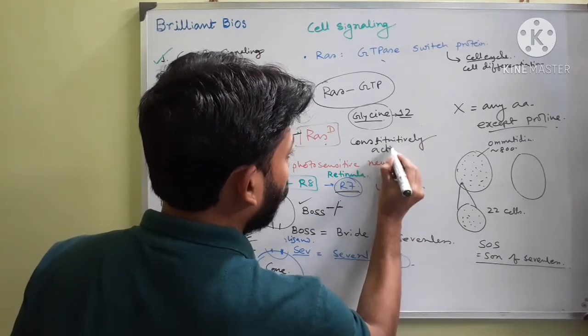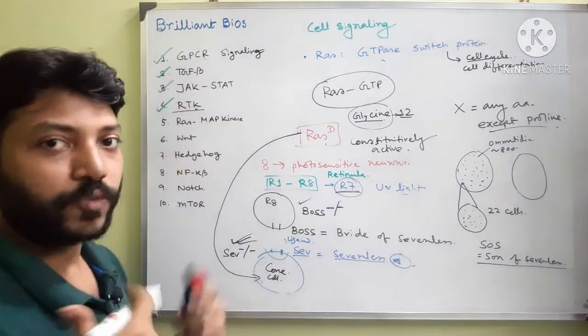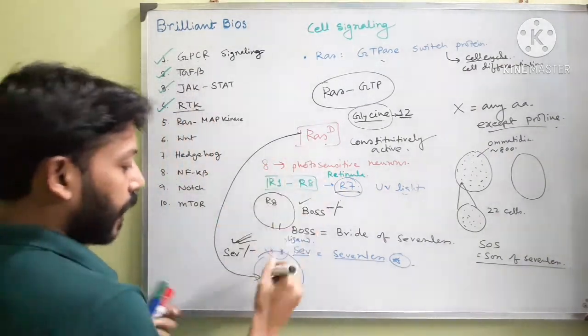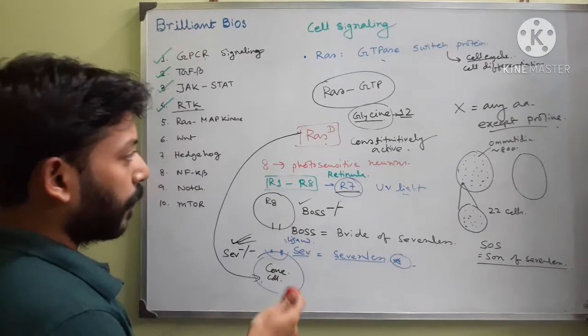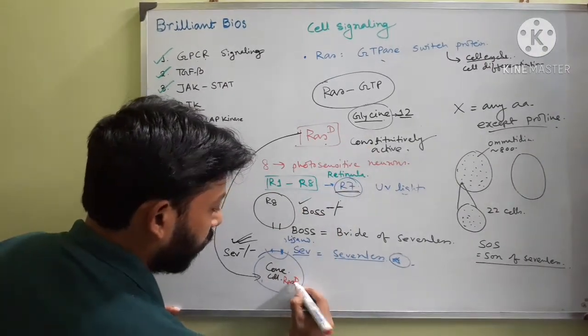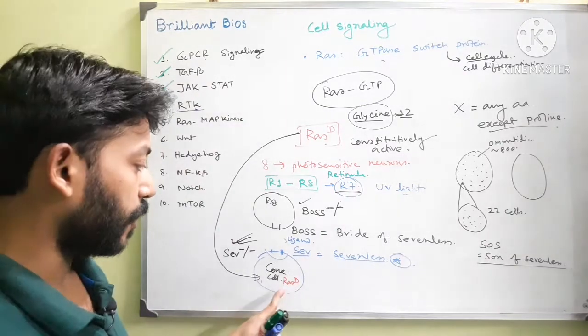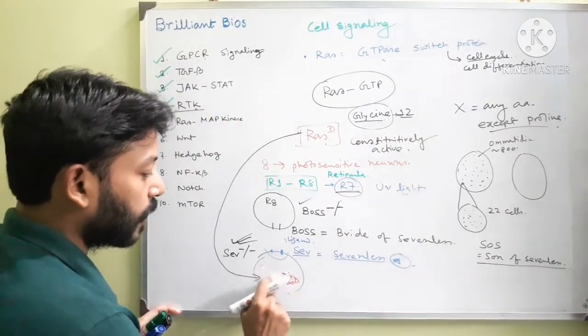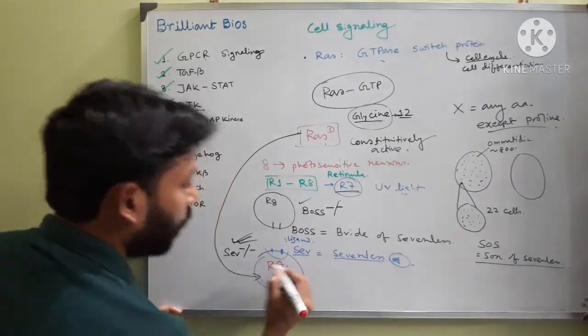That means it is always active, whether or not any growth factor is present. When they introduced the constitutively active RAS into the precursor cell, the cell did not become a cone cell; it became an R7 cell.